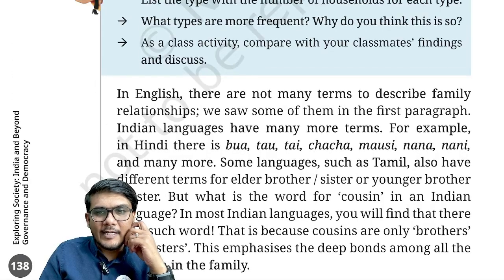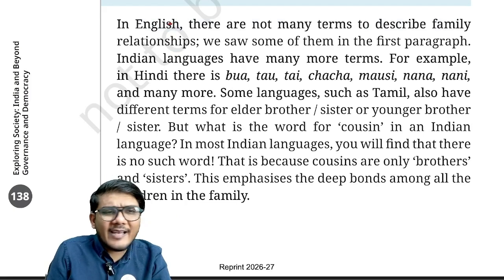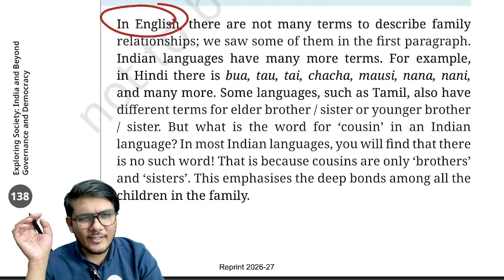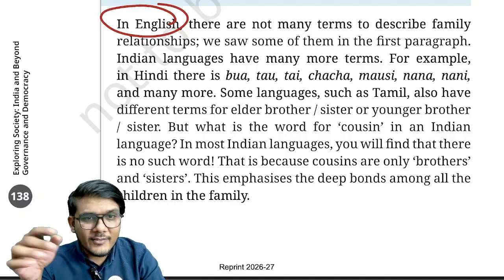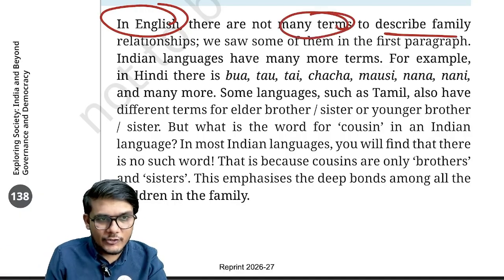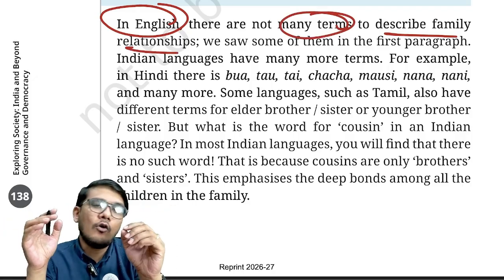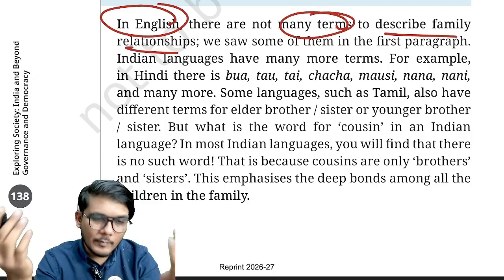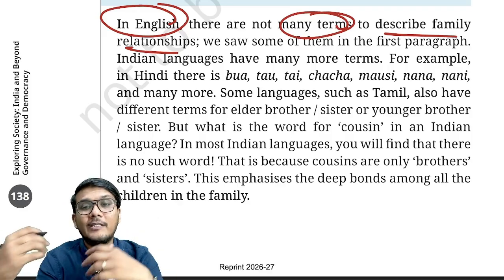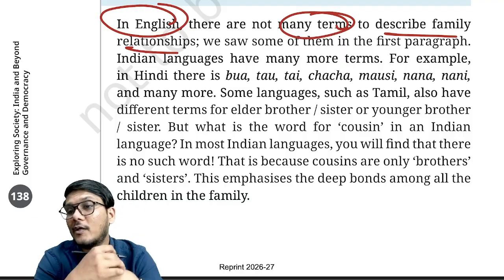Now, one interesting point which NCERT mentions here is that the English language is very restrictive in nature. It borrows a lot from various other languages. This English language does not consist of many terms to describe family relationships. For example, we call uncle, aunt, right? Your mother's brother is also an uncle, your father's brother is also an uncle, your mother's sister is an aunt to you, and your father's sister is also an aunt to you.